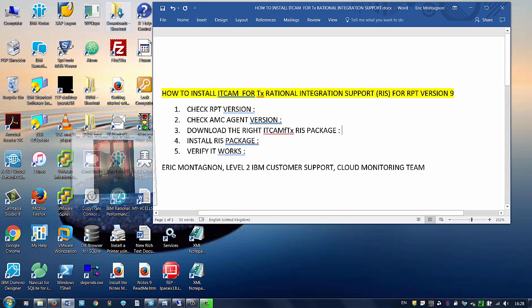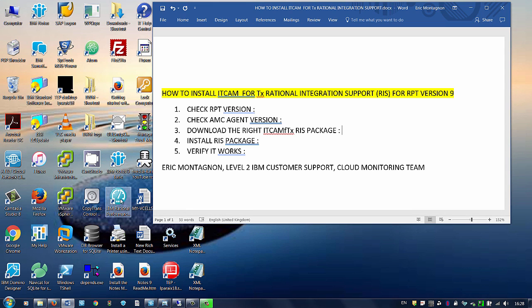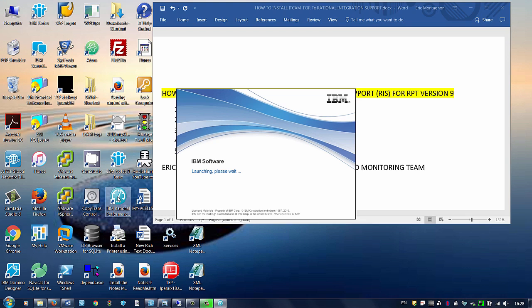So the first thing to do is to check the RPT version that you have installed on your Windows environment. One way of doing it is to launch RPT Workbench.